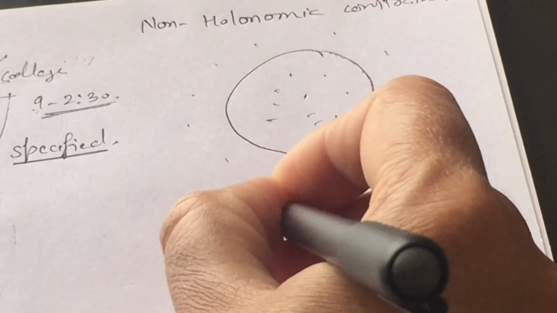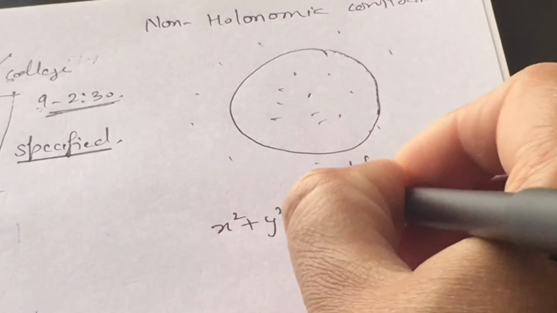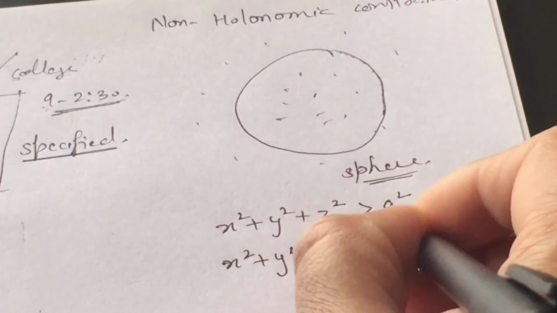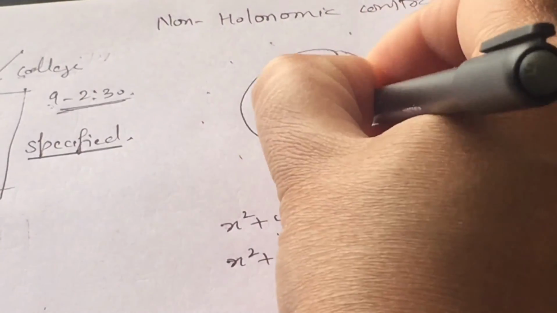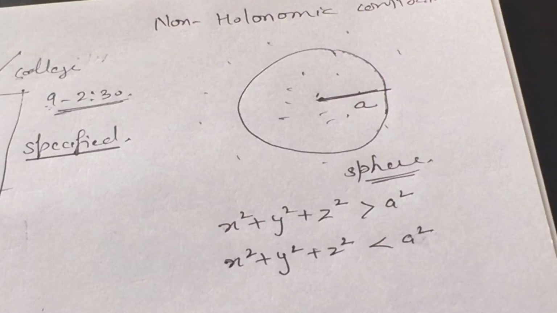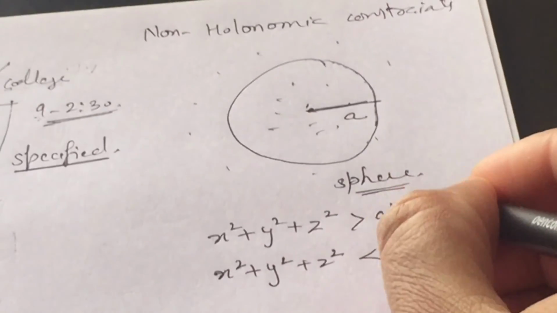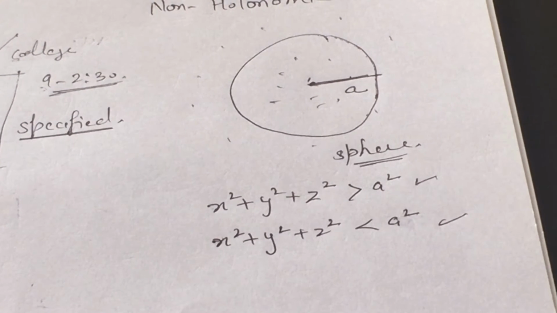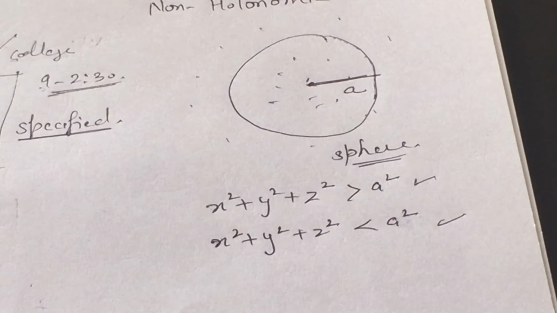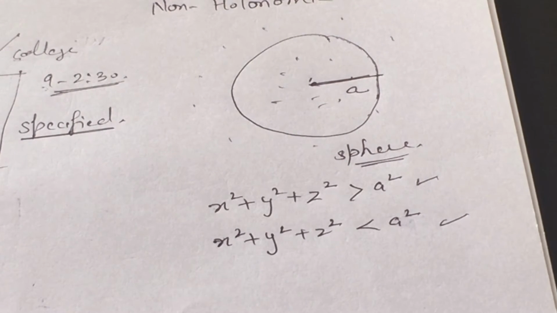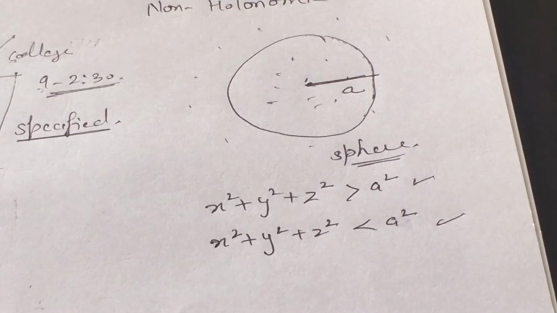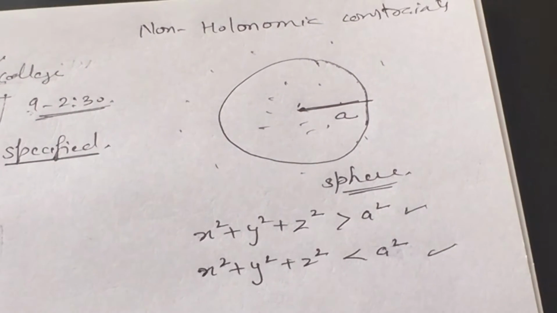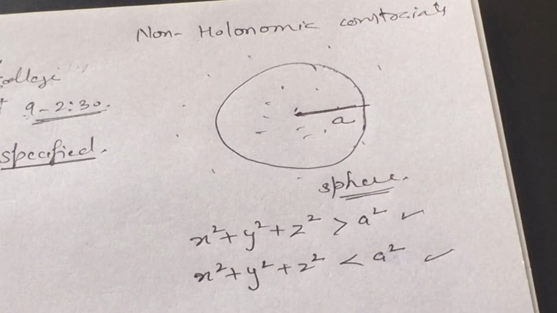We can represent it as x square plus y square plus z square may be greater than a square, or x square plus y square plus z square may be less than a square, where a is representing the radius of the given sphere. In both conditions, whether the particles are inside the sphere or outside the sphere, they are not representing left hand side equal to right hand side. The relations are unequal, may be greater than or may be less than. Then this type of constrained motion is known as non-holonomic constraint.